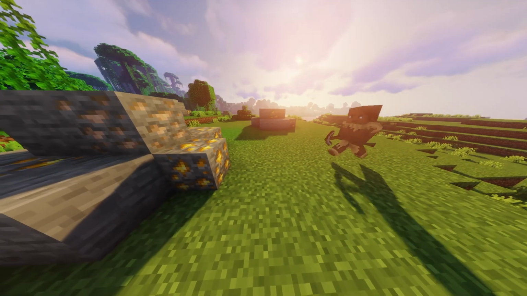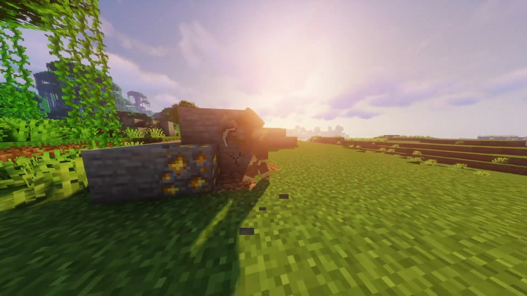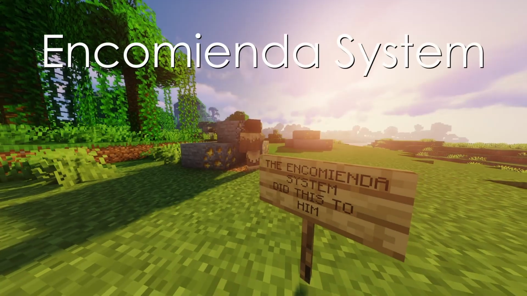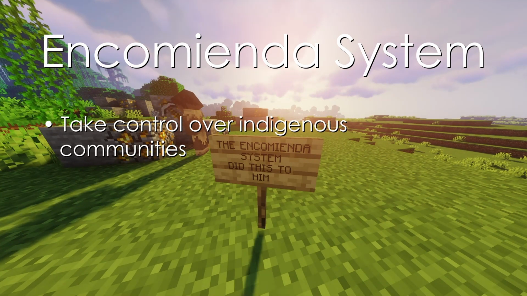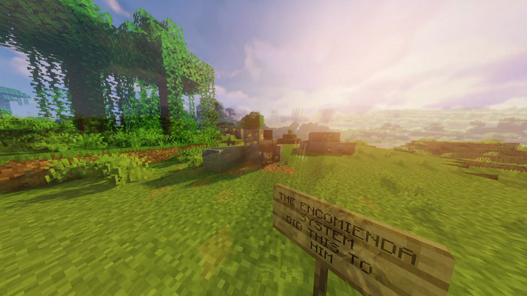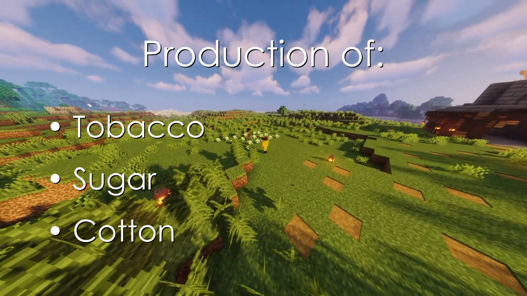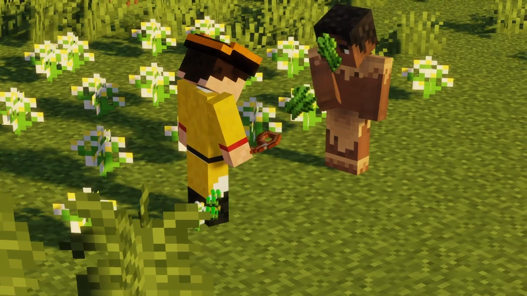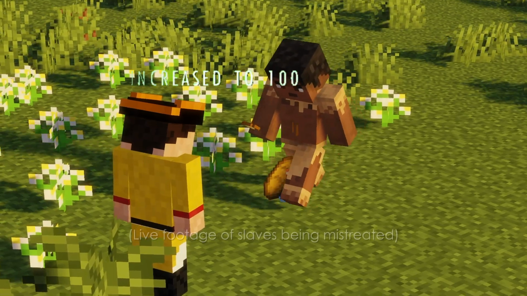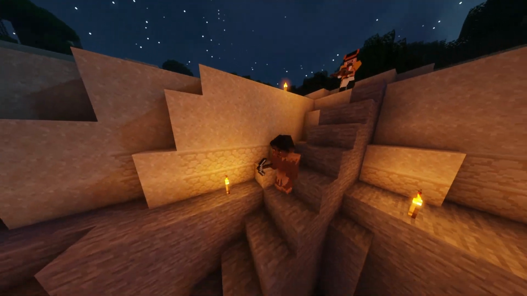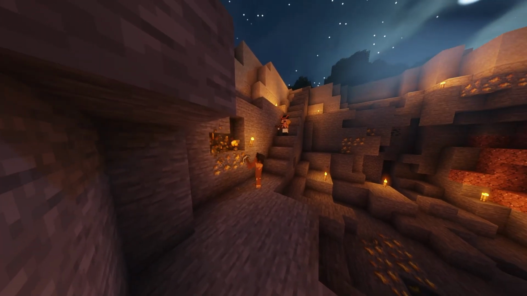During the Spanish colonization of the Americas, demands for raw material in Europe increased rapidly, and as a result, several innovations were implemented, such as the encomienda system. The encomienda system allowed Spanish colonizers to take control over indigenous communities and force them to work on Spanish-owned lands. This led to the production of agricultural goods such as tobacco, sugar, and cotton, which through commerce greatly aided the economy. Additionally, the Spanish also relied on forced labor to meet the demands for agricultural goods and raw materials. They imported slaves to work on plantations and even in mines. This would greatly increase the efficiency of colonial economies.